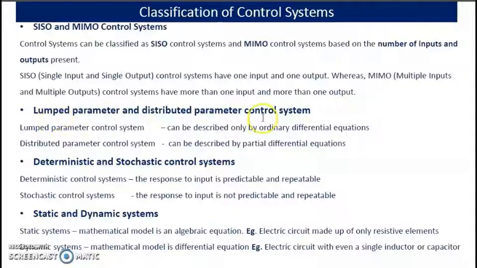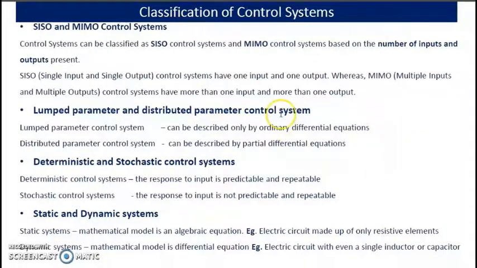Lumped parameter and distributed parameter control system. Lumped parameter control system can be described only by ordinary differential equations. But distributed parameter control system can be described by partial differential equations.